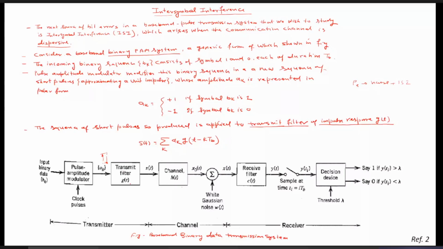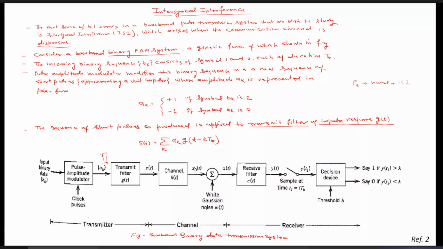Now this s(t) is passing through the channel. The whole thing is the channel, whose impulse response is h(t). That's why the channel is denoted here, so that we can take account of the channel. And in this channel, some white Gaussian noise, w(t), may be added.